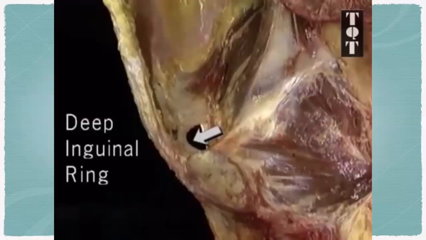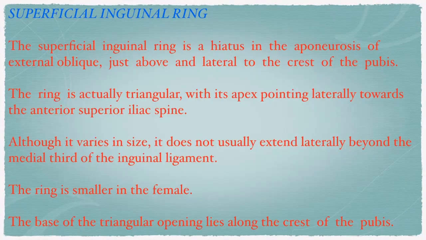This is the view from the interior of the abdominal wall. This is the deep inguinal ring, right? Coming to the superficial inguinal ring, the superficial inguinal ring is the hiatus in the external oblique, whereas the deep inguinal ring is in the transversalis fascia, right?